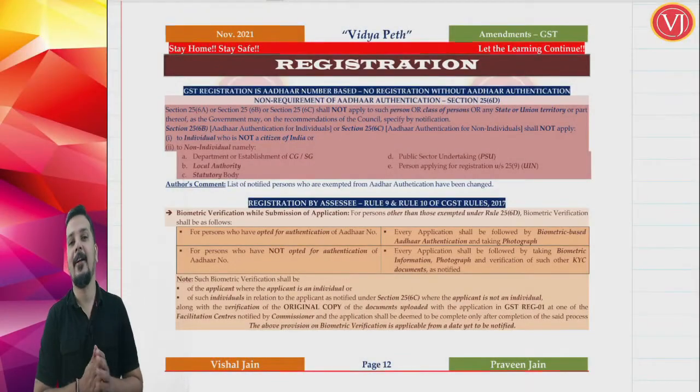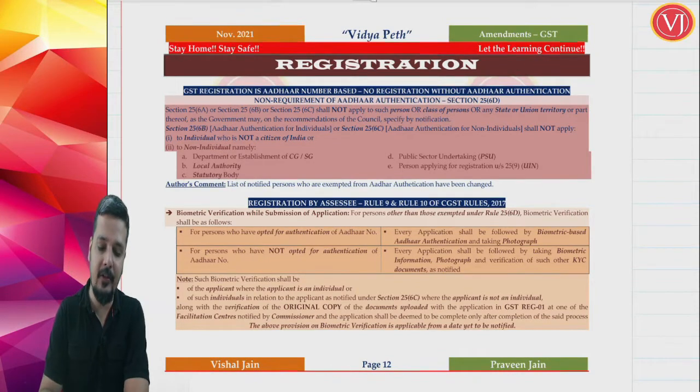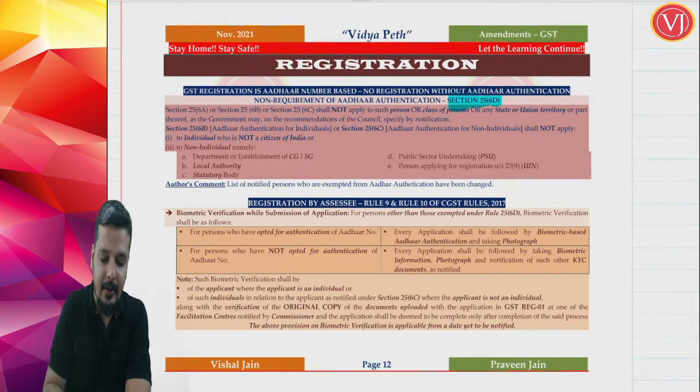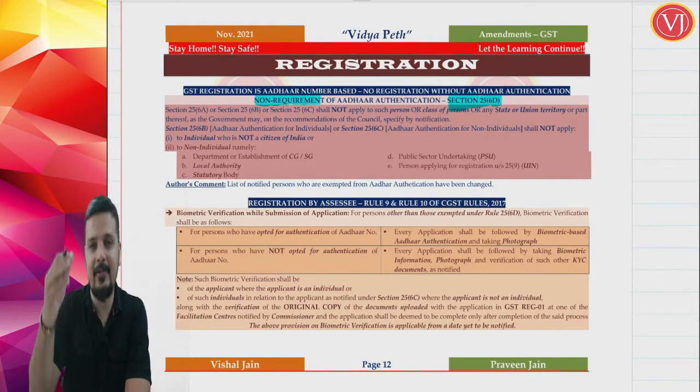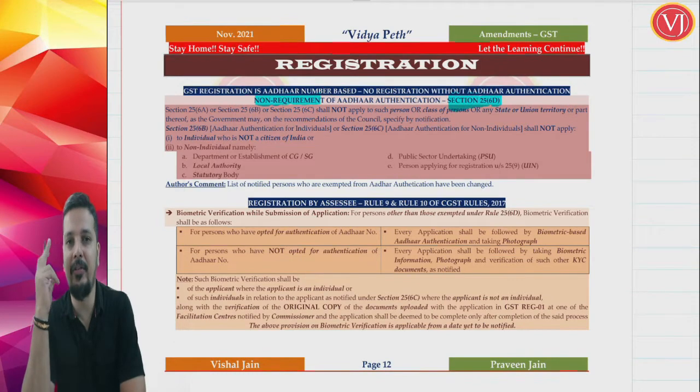Welcome friends. Now let us focus on your amendments with respect to your registration chapter. The first amendment with respect to your registration chapter is your Aadhaar authentication related amendment. Non-requirement of Aadhaar authentication, friends, is given in section 25 subsection 6D, where it lists out certain persons where Aadhaar authentication is not required.